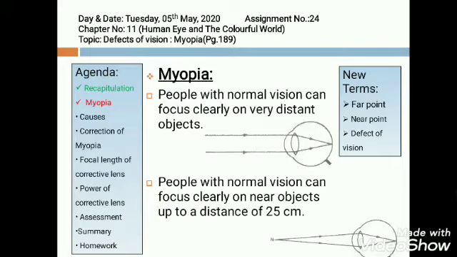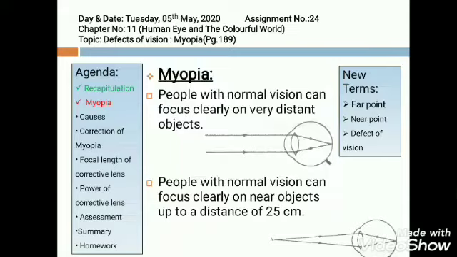Near point. Minimum distance of an object from the eyes at which a sharp and clear image is formed at the retina without any strain. This is known as the near point of an eye. Normally it is 25 centimeters for a normal human being.